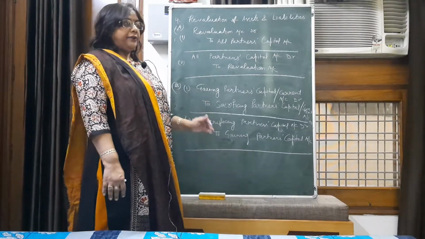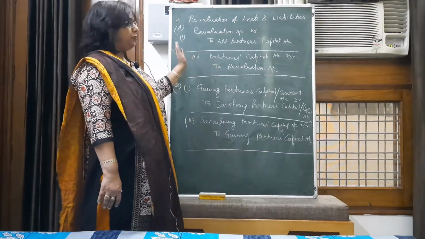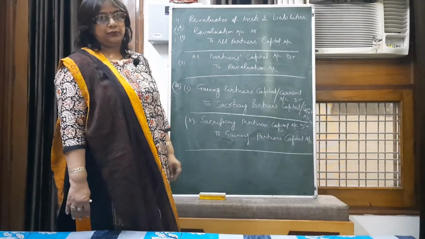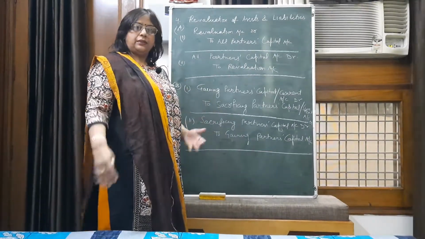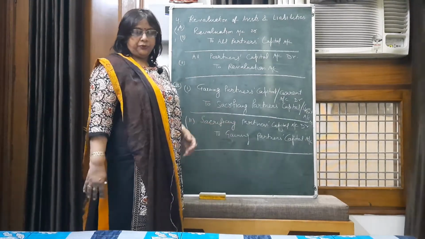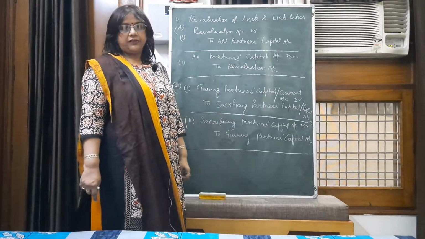The entries in which revaluation is debited will be shown on the debit side of the revaluation account. The journal entries in which revaluation account is credited, for example asset account debit to revaluation, will be posted to the credit side of the revaluation account.